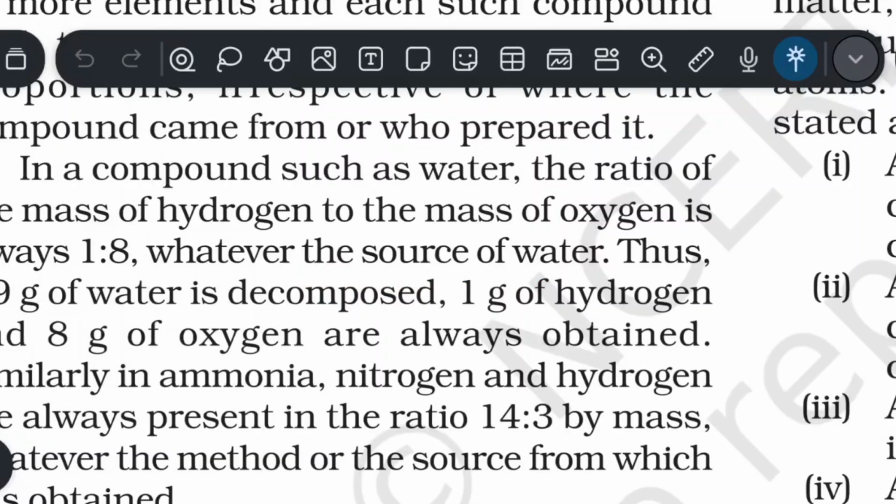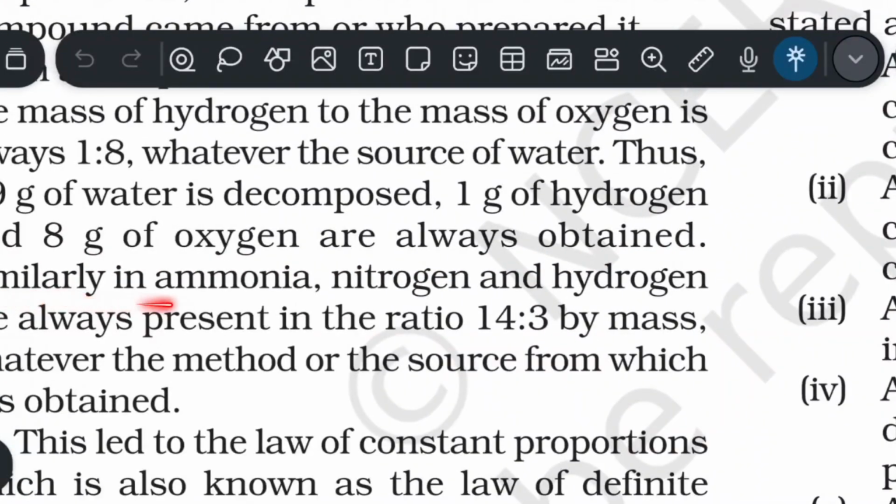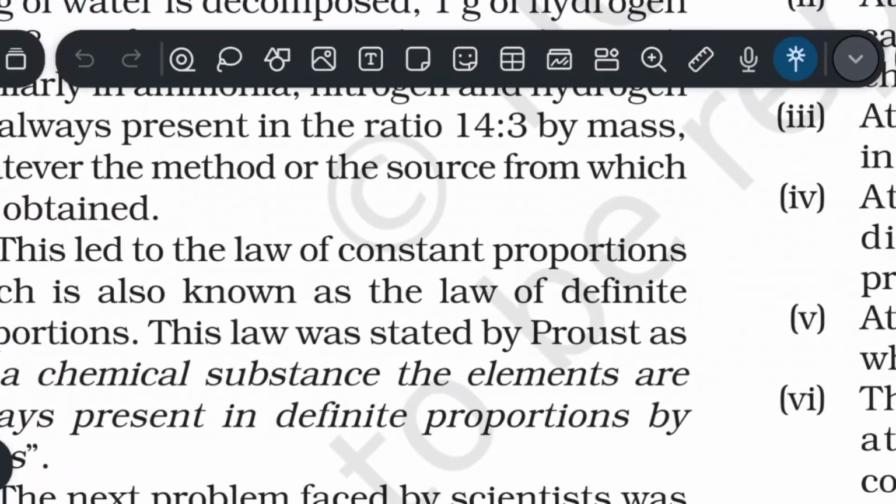Thus, if 9 grams of water is decomposed, 1 gram of hydrogen and 8 grams of oxygen are always obtained. Similarly, in ammonia, nitrogen and hydrogen are always present in the ratio of 14:3 by mass, whatever the method or the source from which it is obtained.